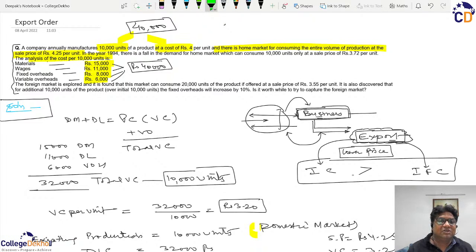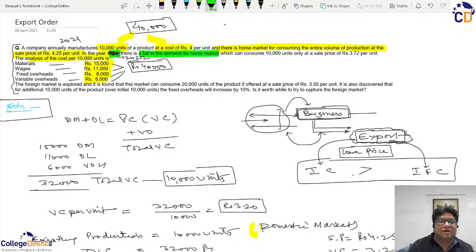So we can always change the year from here. ये फिगर कुछ भी हो सकती है. तो इस फिगर को अगर मैं यहाँ कि ये जो एग्जिस्टिंग डाटा है लेट्स से ये 2021 का है और ये जो एस्टिमेटेड डाटा है 2022 का है. What is saying in the next year, so we are deleting this old year and using the latest year, that in the coming year 22 there is a fall in the demand from the home market. यानी कि मार्केट में डिमांड कम है.